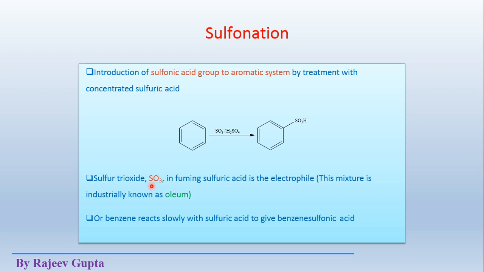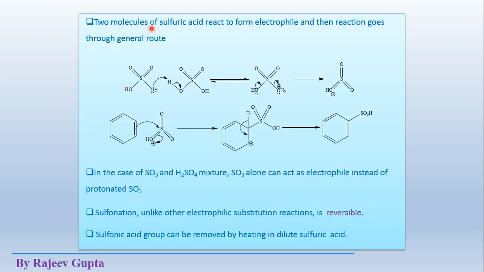Here pure sulfur trioxide alone as an electrophile could not be used. Benzene reacts slowly with sulfuric acid to give benzenesulfonic acid. If we don't use this type of mixture, or we don't use oleum and use only sulfuric acid, then the reaction will be very slow. So to make the reaction occur fast, we use oleum instead of sulfuric acid. Two molecules of sulfuric acid react to form the electrophile, and then the reaction goes through the general route.